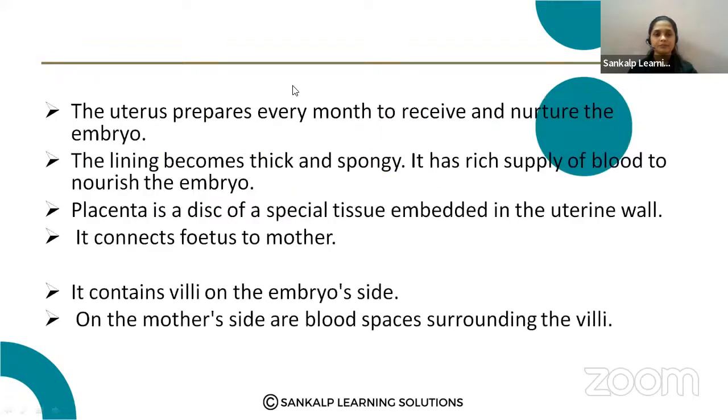The uterus prepares every month to receive and nurture the embryo. The lining of the uterus becomes thick and spongy, and it has a rich supply of blood to nourish the embryo.